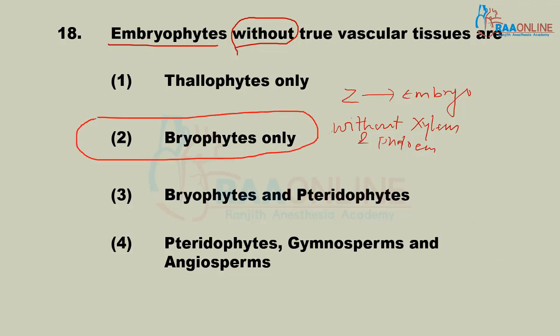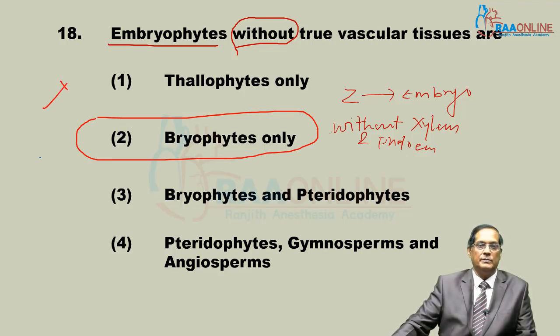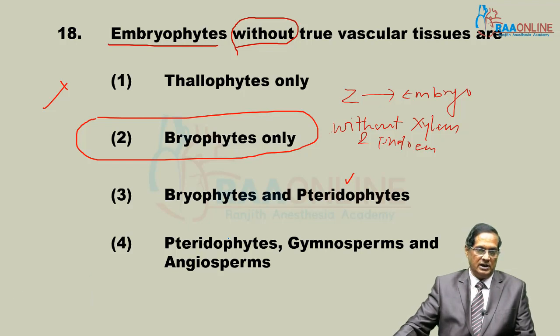That is, they don't have vascular tissue, but they form embryo. Thallophytes do not form embryo. Pteridophytes form embryo and they are with vascular tissue, so this combination is not correct. Pterido, gymno, angio, they all have vascular tissue and they form embryo also. So the question says without vascular tissue, then the answer is bryophyte only.